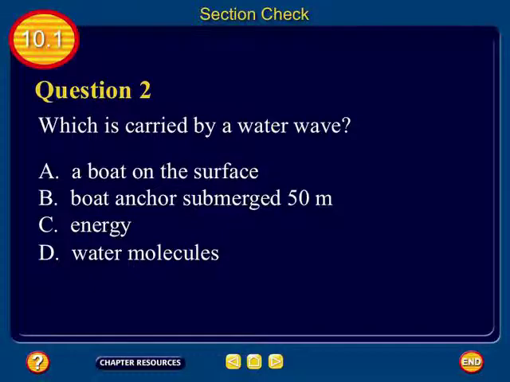Last, D. Water molecules. Do they move? No. They move up and down, but do they change position? No, they don't move with the wave, but they move up and down. Okay?